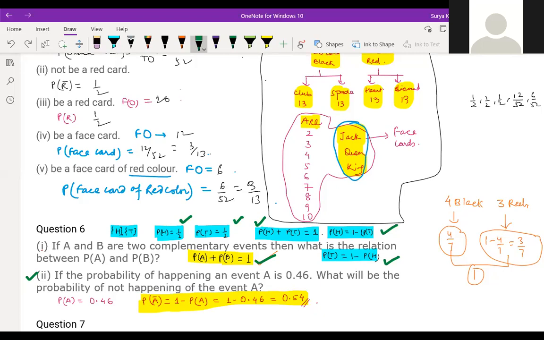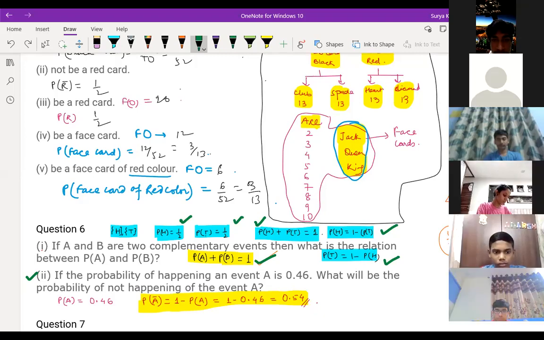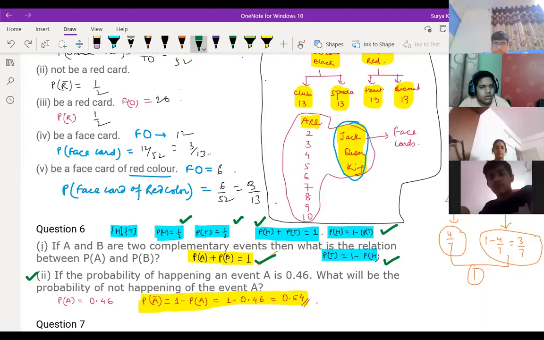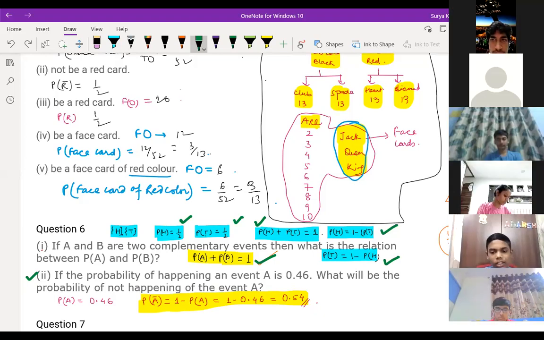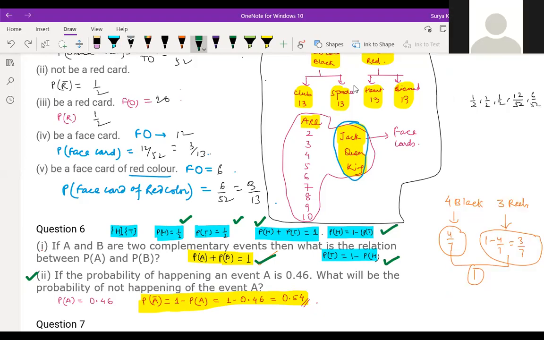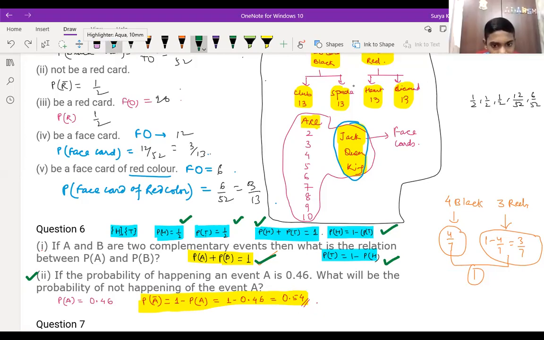Is it clear? Shall I move to the 7th question? Does anyone want to ask a question based on the 7th? Once again, explain it first. See what I'm saying, Adarsh. Suppose I give one. What is question 6? First one you explain. Yes, first one I am explaining to you.